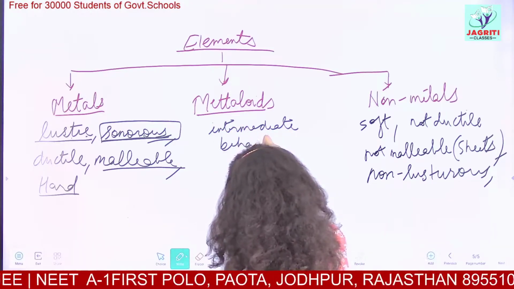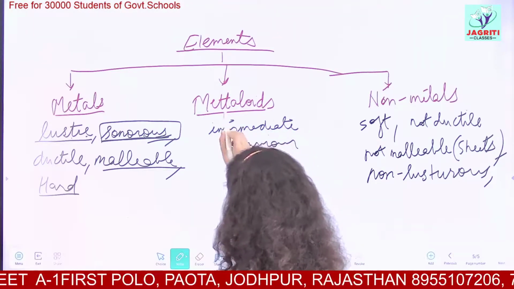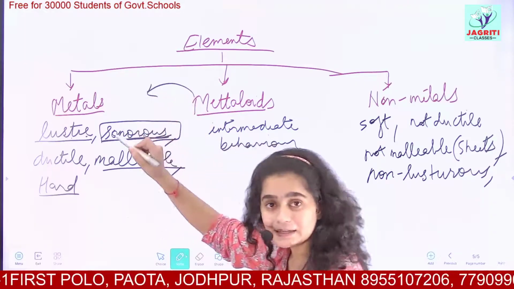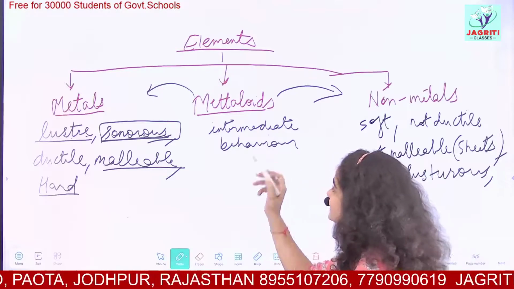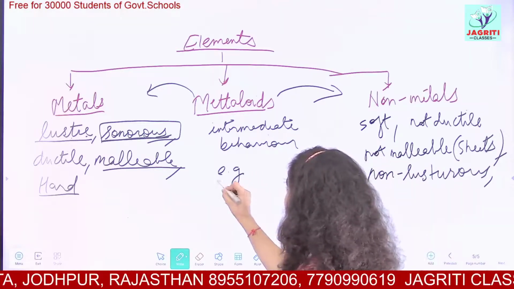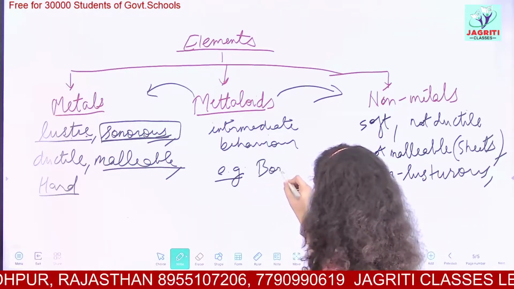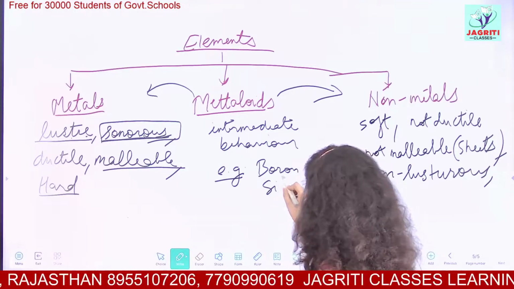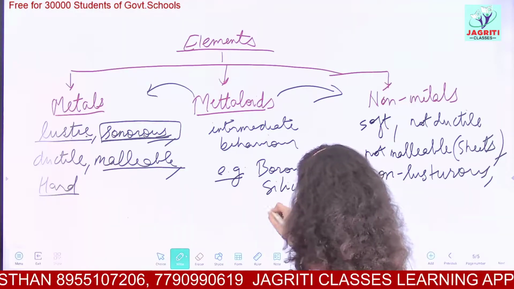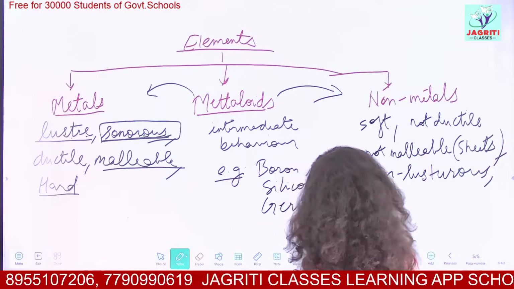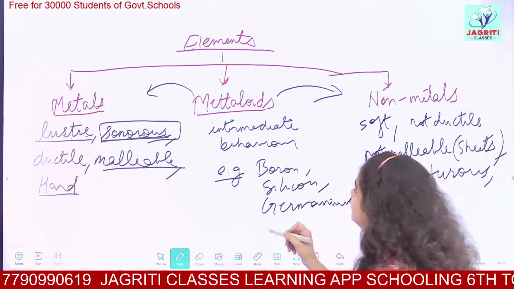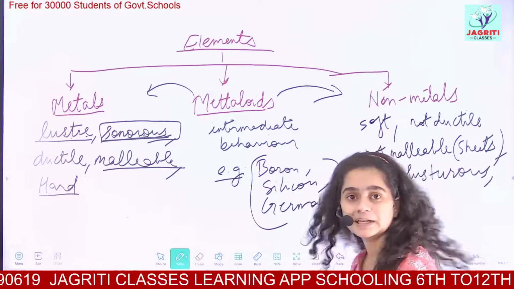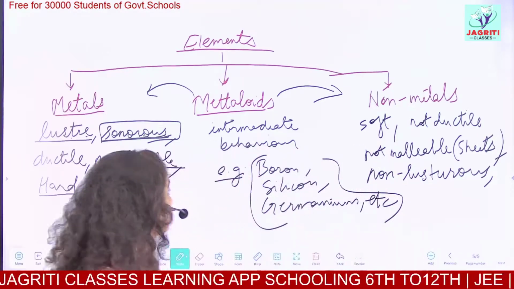And intermediate behavior means they show some properties similar to metals and some properties similar to non-metals. So as a substance, for example, the examples of metalloids are boron, then comes silicon, and the next is germanium. Many more examples are there, okay? You can read it from your books. These are the three common examples of metalloids: boron, silicon, and germanium.